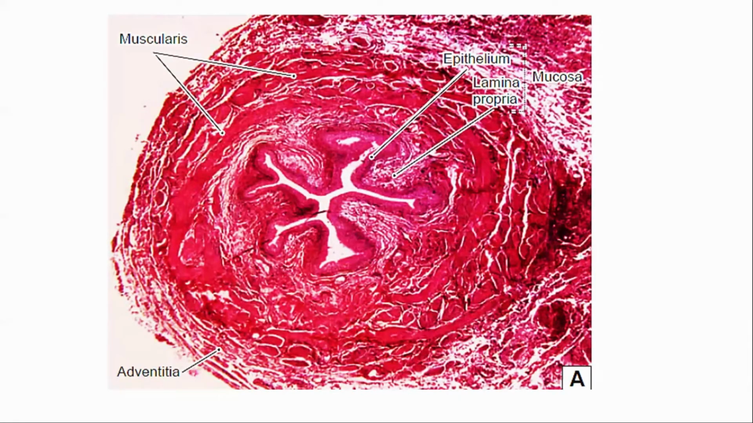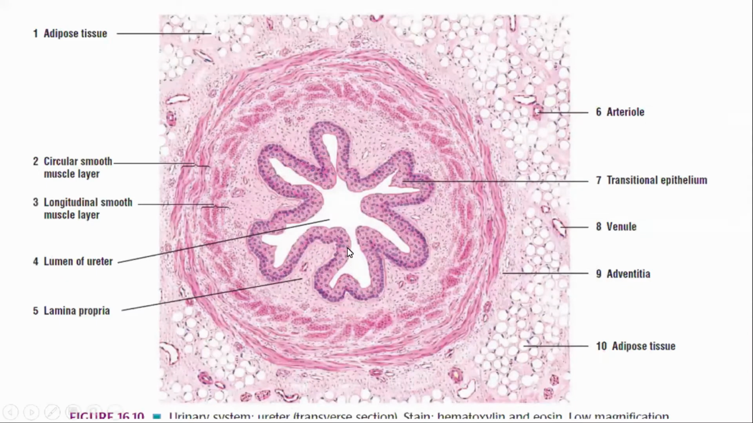Adventitia, it is connective tissue, and it is composed of nerve fibers, blood vessels, etc. This is another histological picture of ureter. This is the mucosa, muscularis layer, then adventitia. Mucosa consists of transitional epithelium, then muscularis inner circular, outer longitudinal muscles, then adventitia is the third layer. You can write this if asked about histology of ureter.